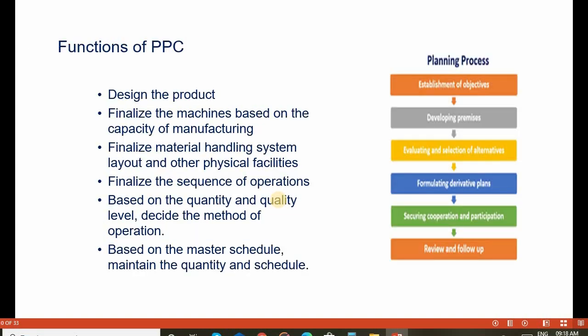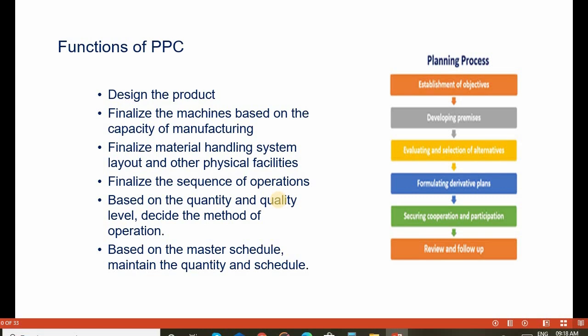What are the various functions of production planning and control? There are various functions such as designing the products, finalizing the machines based on the capacity of manufacturing, finalizing the material handling system layout and other physical facilities, finalizing the sequence of operations based on the quality level, and deciding the method of operations. So based on the quantity, quality and method of operations, based on the master schedule, maintain the quantity and schedule.